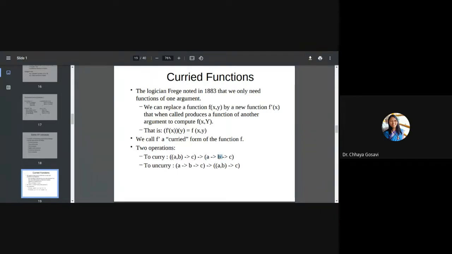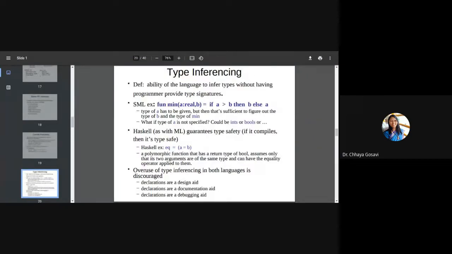Then we pass value b and it will return c. So we are converting a function with two arguments to one argument. That is called currying. And uncurrying is the reverse of currying. Here we take a function with a single argument and combine it into a function with multiple arguments. Some languages like Scheme also implement curry and uncurry functions.